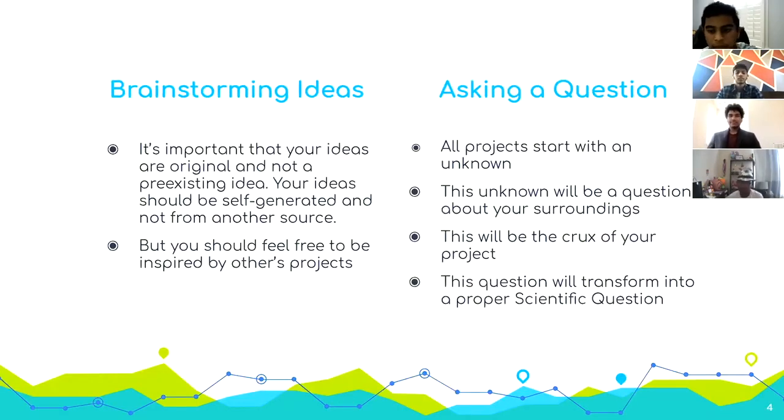When brainstorming, the first thing you want to do is to make sure that your scientific question is an original question, or in the words of Albert Einstein, answer the questions that nobody is asking. The thing about these scientific experiments is that they have to be original so that you can advance the knowledge of humanity. Of course, it is always allowed to be inspired by projects, research, and experiments. You want to ask scientific questions that are intriguing and connect aspects of science.